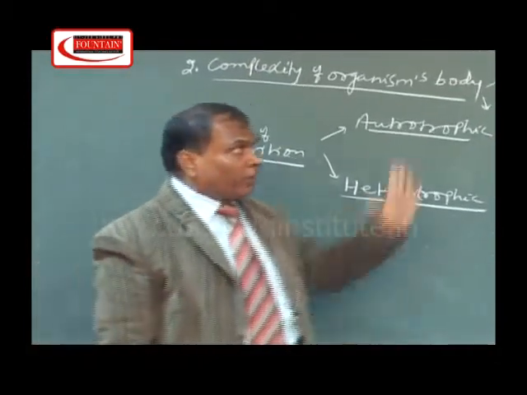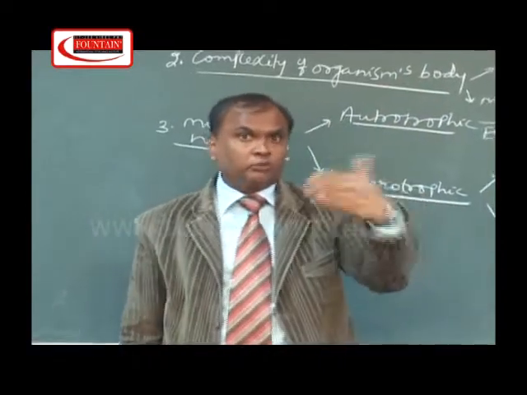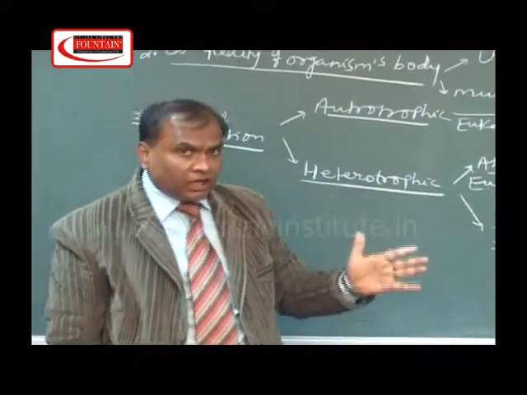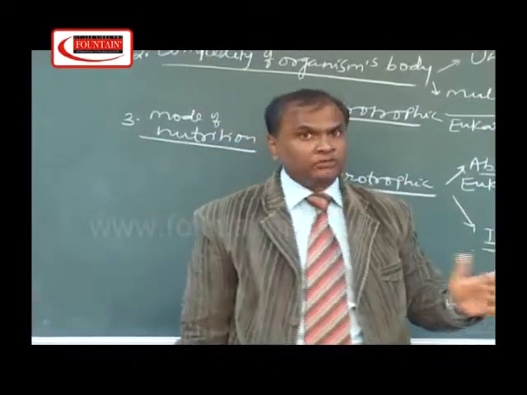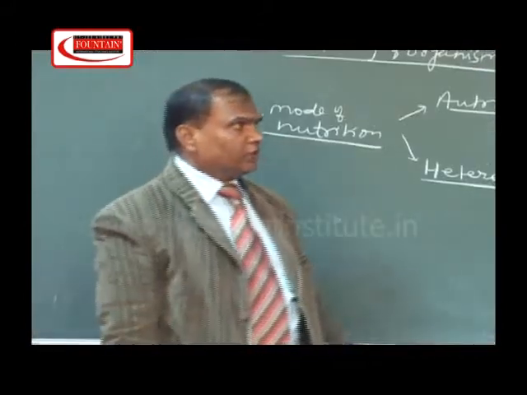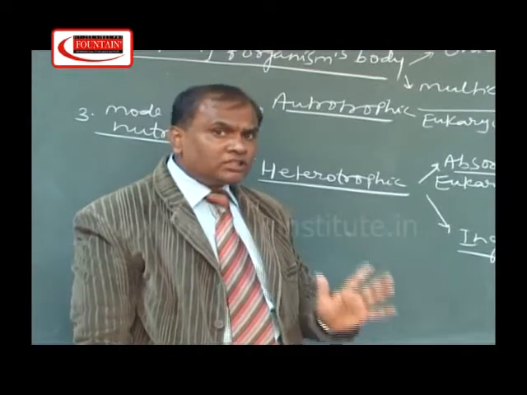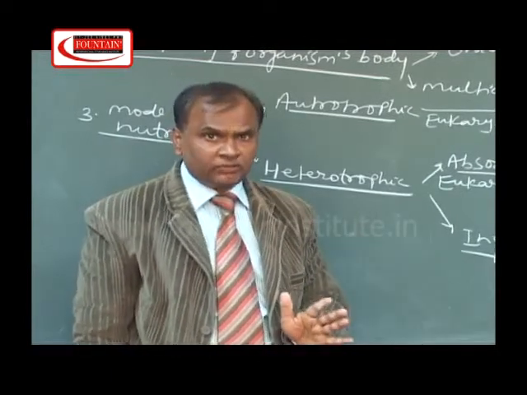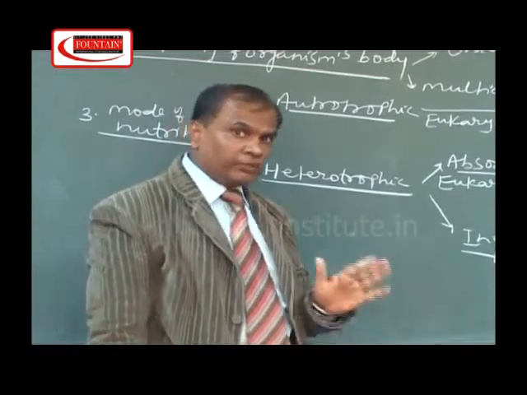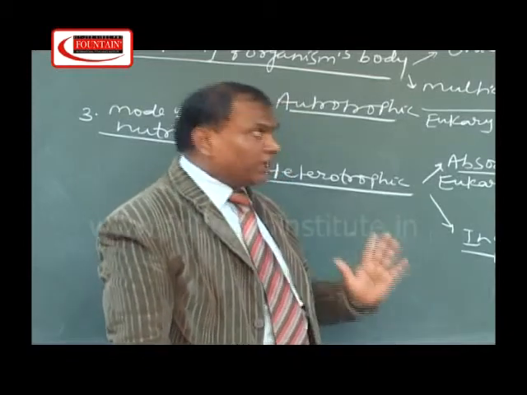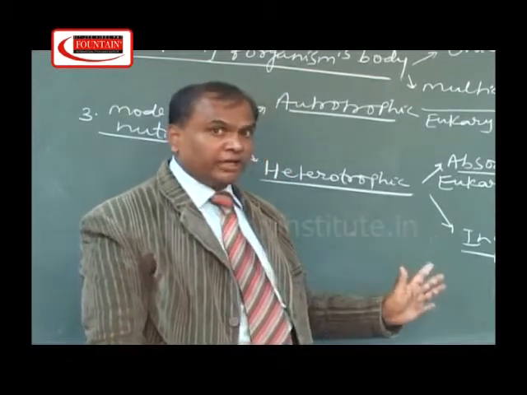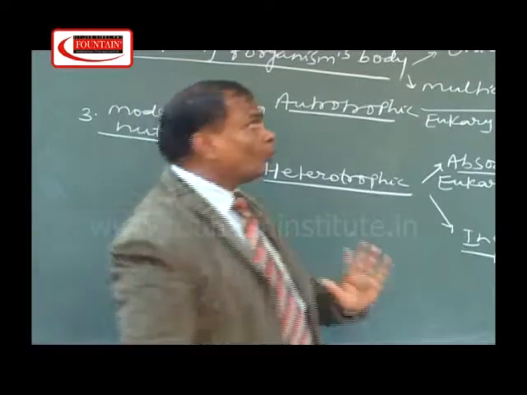Now, we reached from 2 kingdom to 5 kingdom by seeing the 3 main demerits of the 2 kingdom system of classification. Let us go through the first demerit of the 2 kingdom system of classification. The first demerit was that prokaryotes and eukaryotes are placed in the same kingdom. Is that demerit present in this 5 kingdom system? The answer is no. Why?